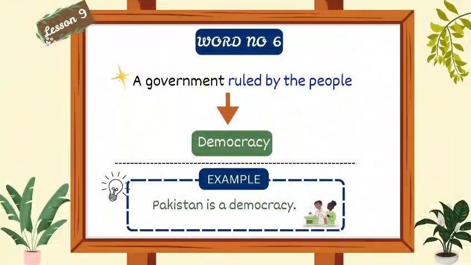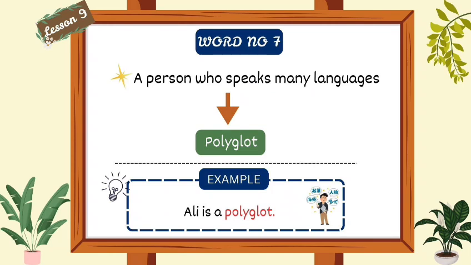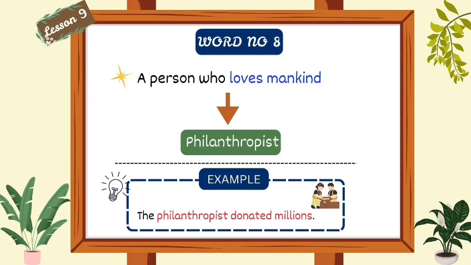Word number 6. A government ruled by the people. We will say democracy. For example, Pakistan is a democracy. Word number 7. A person who speaks many languages. We will say polyglot. For example, Ali is a polyglot. Word number 8. A person who loves mankind. We will say philanthropist. For example, the philanthropist donated millions.